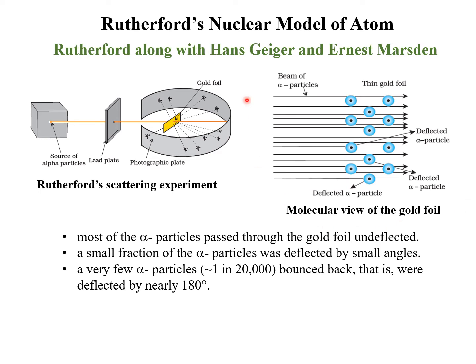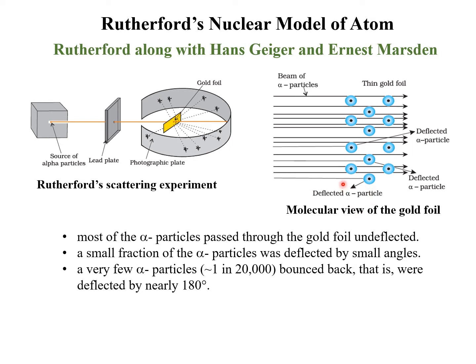And this is the molecular view of the gold foil. This arrow represents the beam of alpha particles, and these yellow ball-like structures represent the deflected alpha particles. It can be seen that most of the alpha particles get through the thin gold foil undeflected, and very few of them get deflected by really small angles.